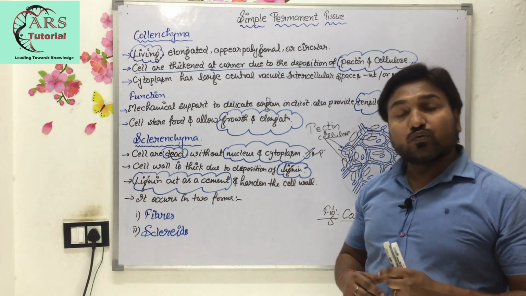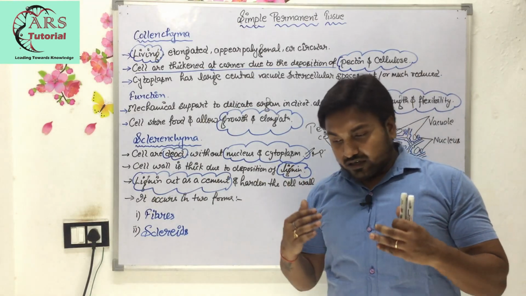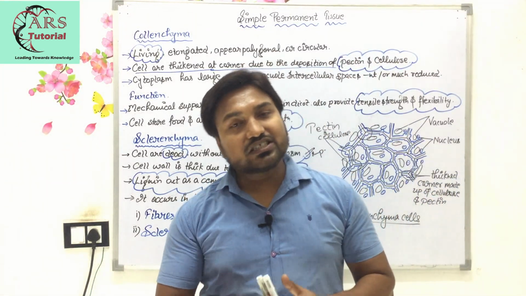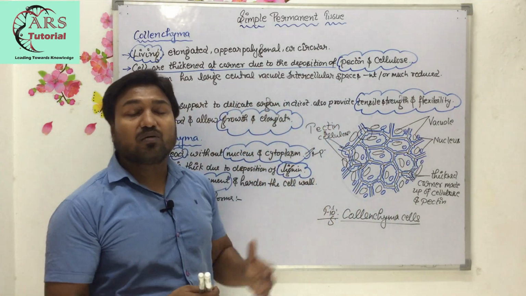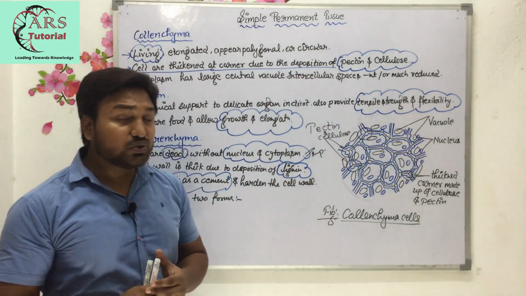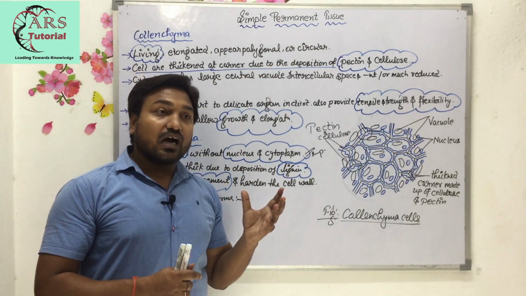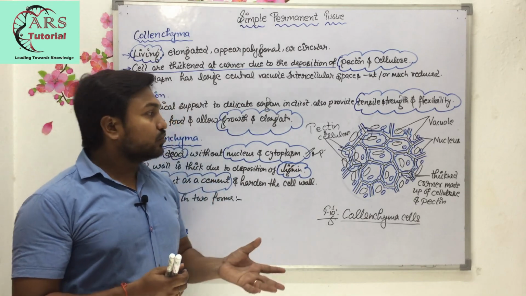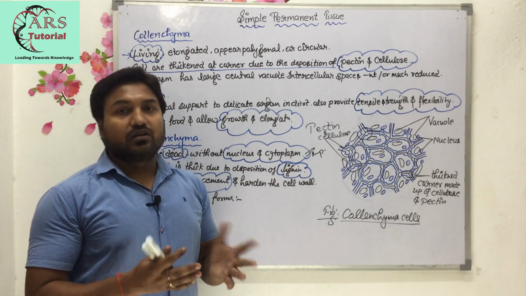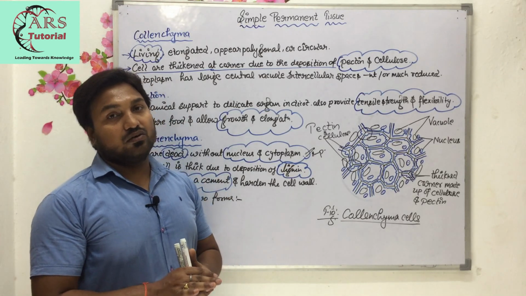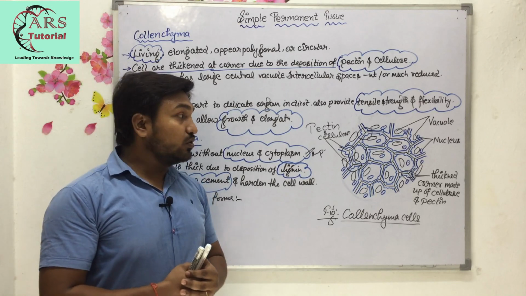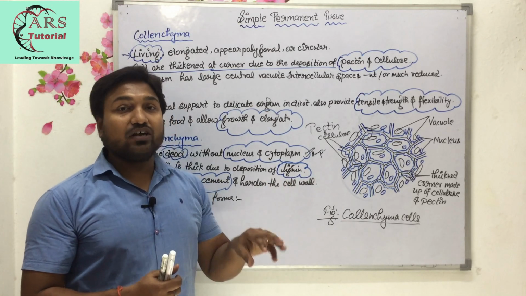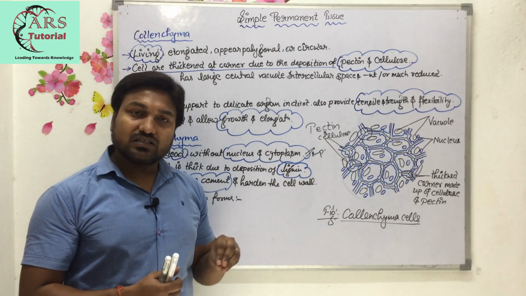So sclerenchyma is of two types, fibers and sclereids. We will discuss fibers and sclereids in another video, but in this one it is all about the parenchyma, collenchyma and sclerenchyma tissues. There are very important points which I have discussed, so you have to note them down in your notes, wherever you are writing the notes of your subject. You can write all these points, because I have taken the points which are very important on parenchyma, collenchyma and sclerenchyma.